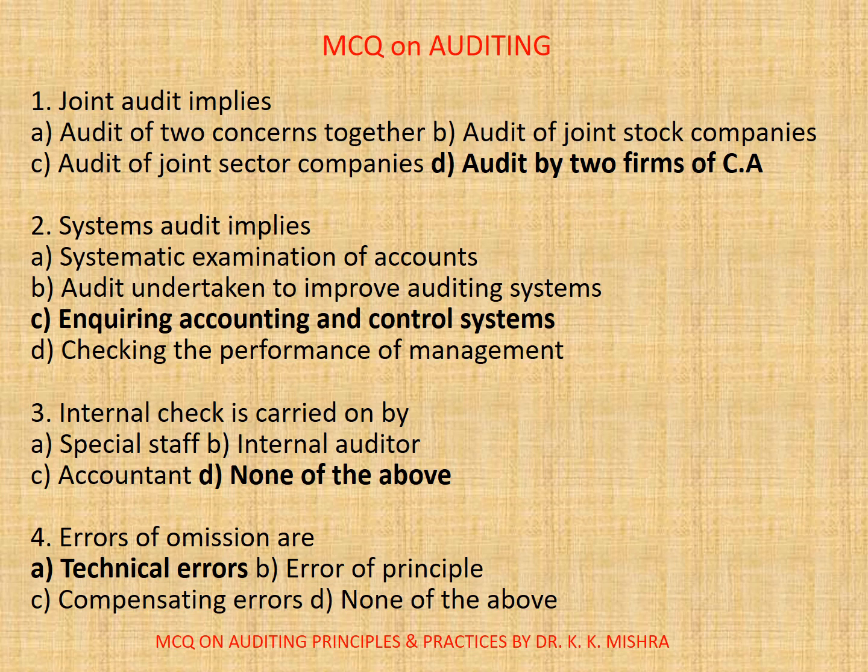3. Internal check is carried on by A. Special staff. B. Internal auditor. C. Accountant. D. None of the above. Correct option is D. None of the above. Question number 4. Errors of omission are A. Technical errors. B. Error of principle. C. Compensating errors. D. None of the above. Correct option is A. Technical error.